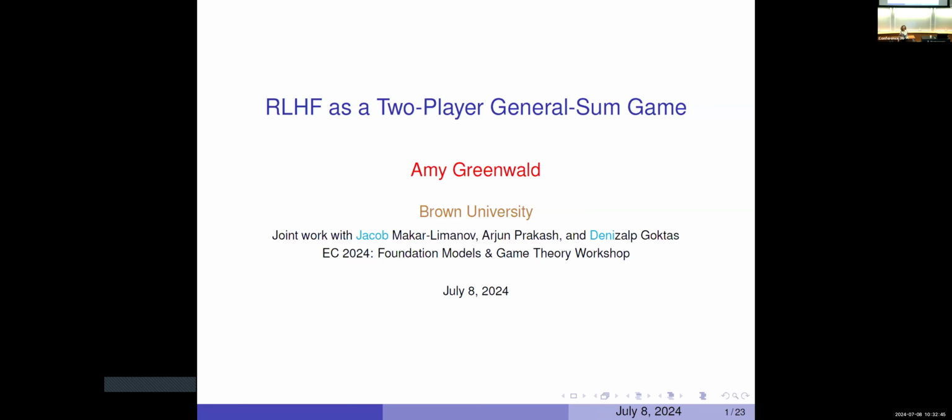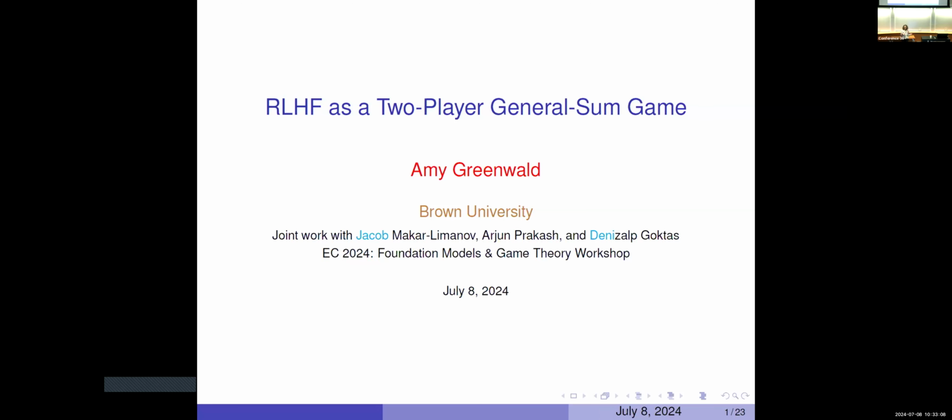Wait, try this. Okay, so what I'm going to talk about today is RLHF. RLHF stands for Reinforcement Learning with Human Feedback. It was mentioned this morning during Kevin's talk. It is a way of aligning the output of a language model with human preferences or human values. It's the kind of preeminent way of doing it.